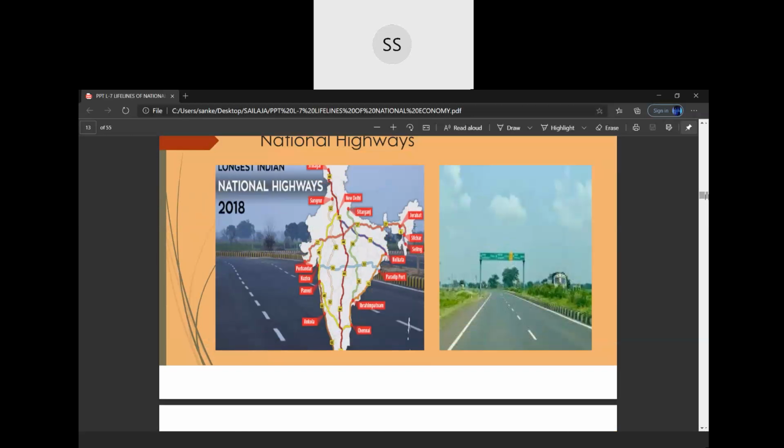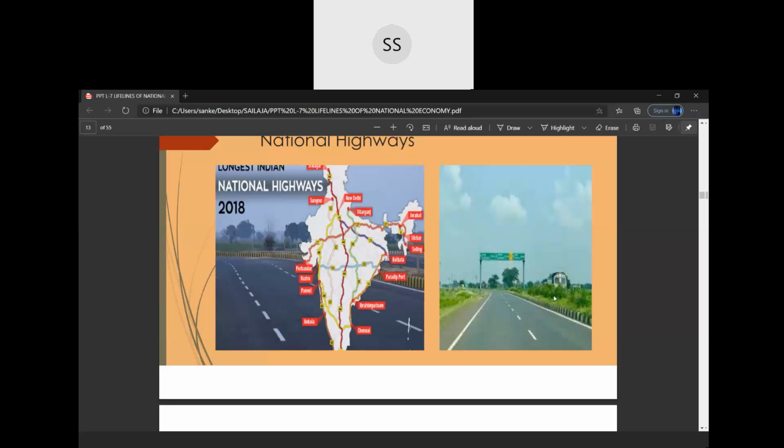So let's come to the fact: if you go to any state from Delhi, if you go to UP, to Haryana or any other state, or to Rajasthan, if you go out of Delhi, you will see that there will be a highway.